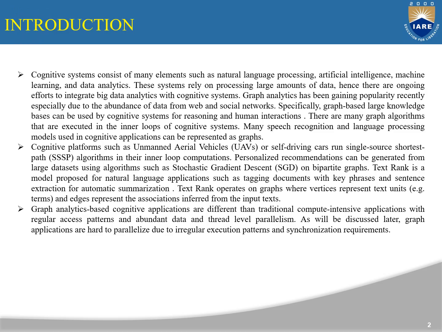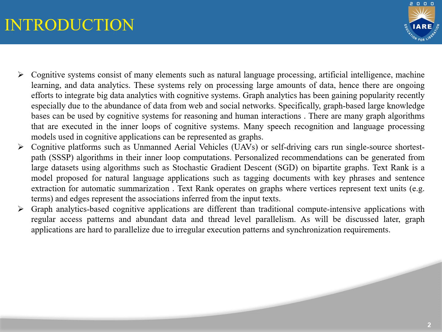Introduction. Cognitive systems consist of many elements such as natural language processing, artificial intelligence, machine learning, and data analytics. These systems rely on processing large amounts of data. Hence, there are ongoing efforts to integrate big data analytics with cognitive systems. Graph analytics has been gaining popularity recently, especially due to the abundance of data from web and social networks. Especially graph-based large knowledge bases can be used in cognitive systems for reasoning and human interactions.